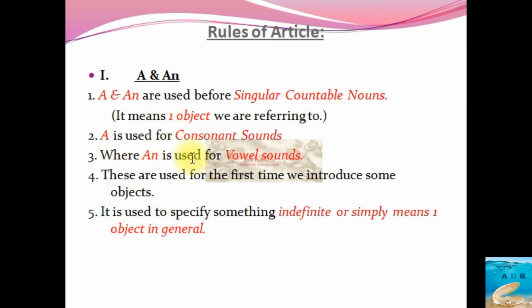A is used for the consonant sounds. You need to give importance to the sounds rather than letters. Whereas an is used for the vowel sounds. Vowel letters are A, E, I, O, U. Based on that letter, sounds have been produced.